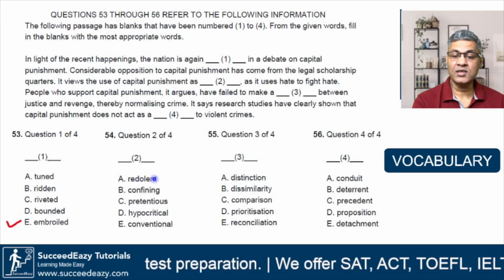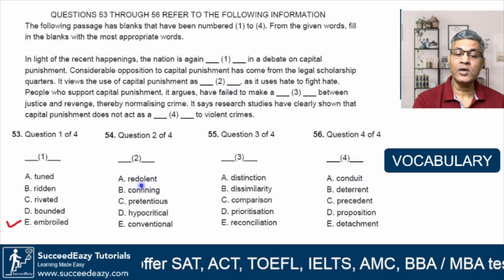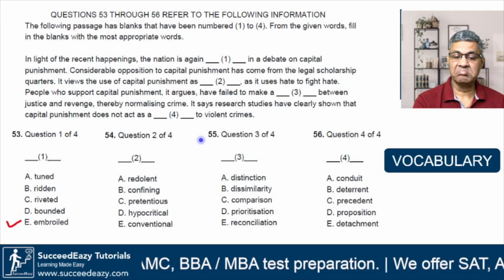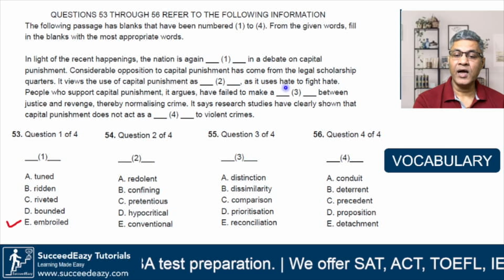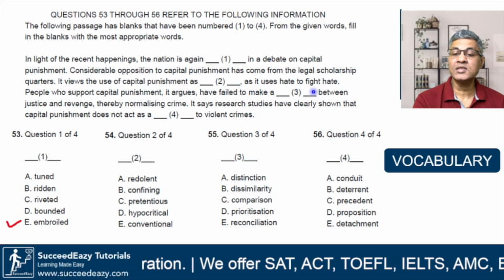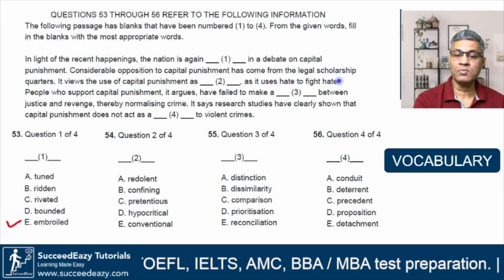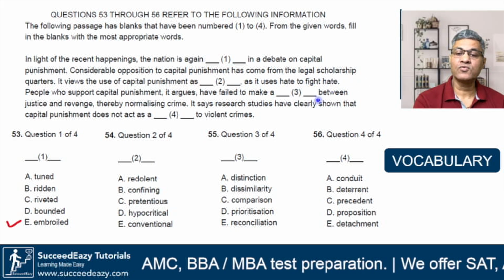Do they consider it as redolent? Redolent meaning reminiscent of, it reminds you of something. So the word doesn't fit in here, and the clue is as it uses hate to fight hate. So you'll have to pay attention to this part.